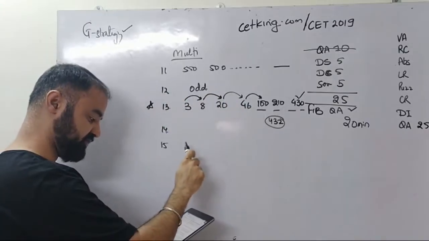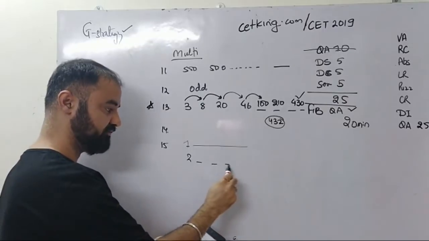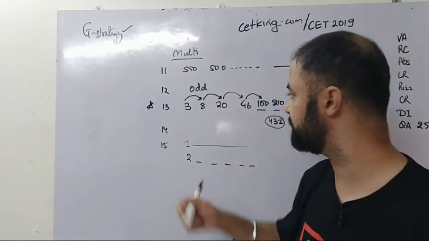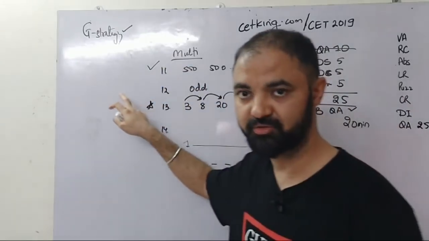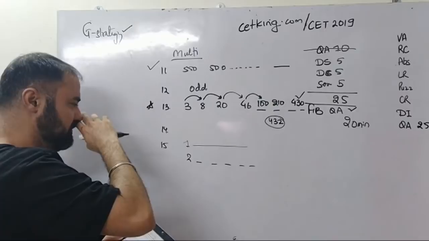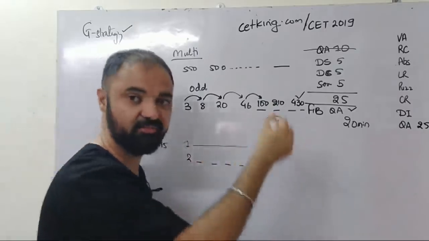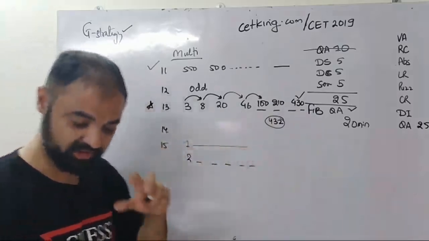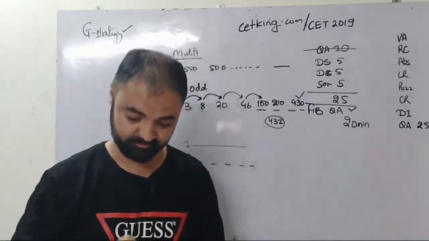क्वेश्चन नंबर 15, they have given you one series starting from 1 and they have given one more series starting from 2. Find the 4th term, 5th term of the new series. So there is a new type of question which they have introduced. So simple question, series का find the next term. Odd man out, second type of question. Find the 432 will be which term, third type. And fourth type of question is find the 10th term, 12th term, 13th term, and the 5th type of question is they've given a series, find the next series. So all these 5 questions are new type of question which you can expect in the exam. ठीक है.